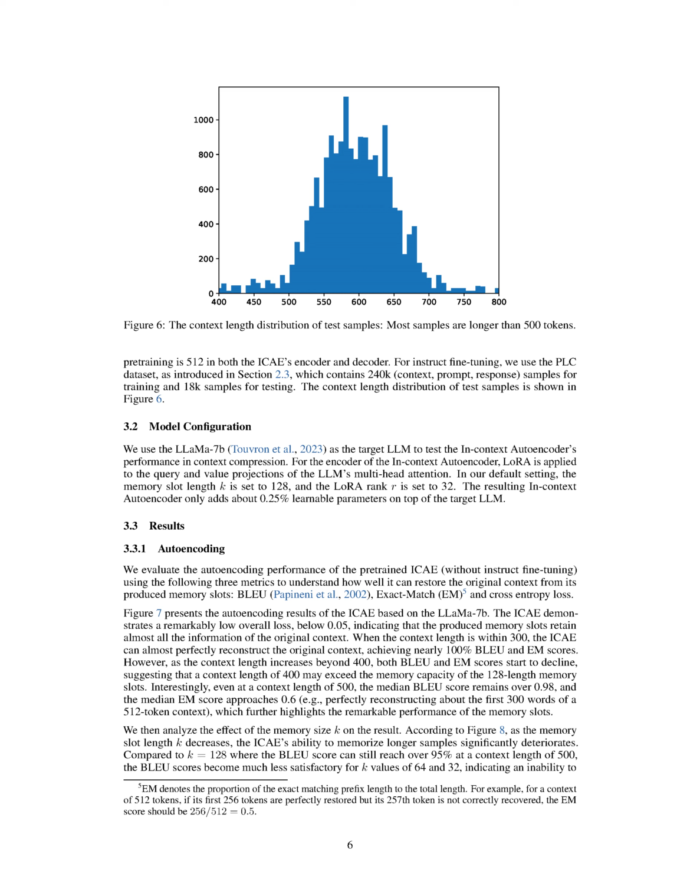We also looked at how the memory size, denoted as K, affects the results. As the length of the memory slot decreases, the ICAE's ability to remember longer samples significantly worsens. For instance, when K is 128, the BLEU score can still exceed 95% for a 500 token context. However, for K values of 64 and 32, the BLEU scores are much lower, indicating that the ICAE struggles to perfectly retain the original context. This is also reflected in the loss curve, suggesting that achieving a compression ratio greater than 4x is quite challenging.